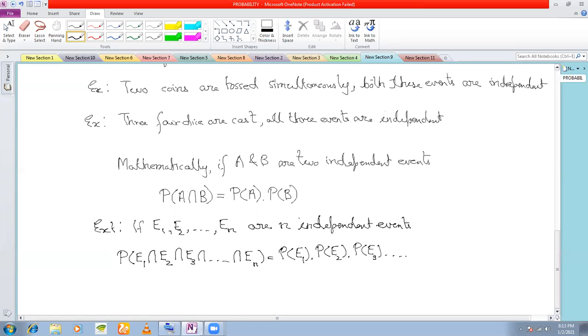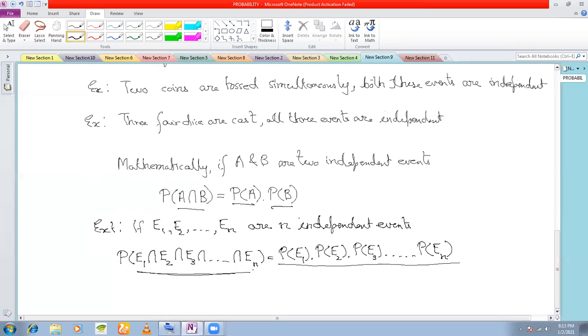Is this property exactly clear? I repeat once again, if A and B are two independent events, then P(A intersection B) will be equal to the product of the individual probabilities. Similarly, you can extend this notion to n events: the probability of occurrence of n events together must be equal to the product of the individual probabilities of the n events. That is your basic mathematical definition of independence.